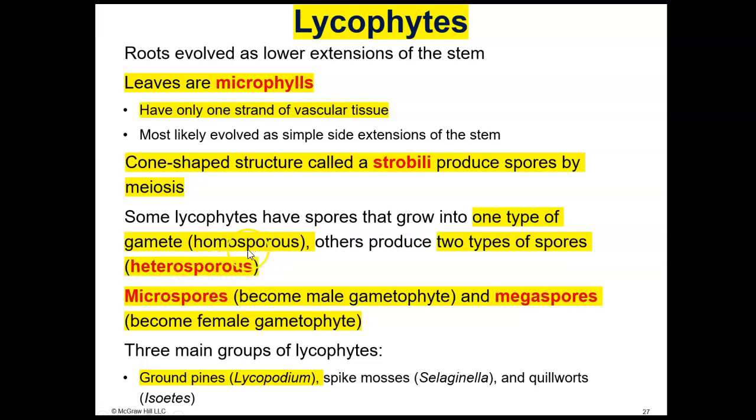So if it's just a male or a female, we call that homosporous. And if it has both male and female, we call it heterosporous. And the male gametophytes come from microspores. The female gametophytes come from megaspores. That's pretty easy to remember because sperm are usually small, micro, and eggs are usually large, mega. So the male gametophytes develop from microspores and the female gametophytes develop from megaspores.